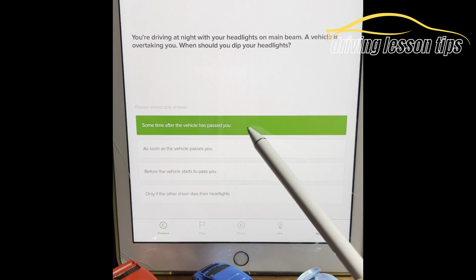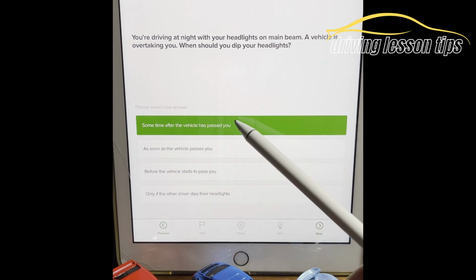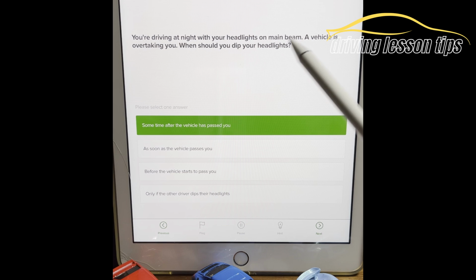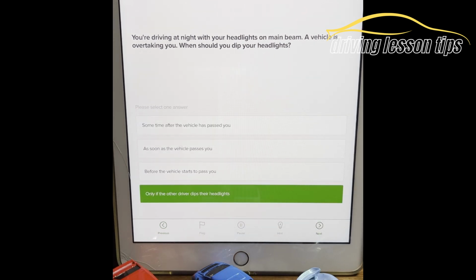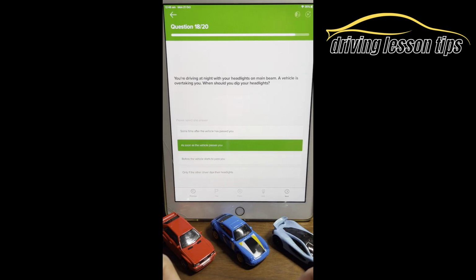Well, if that's the case, you're going to blind the driver that's just passed you because you're leaving your main beam or your full beam still on. So you need to switch them off. Okay. Before the vehicle starts to pass you, that would also kind of make sense as well. That could be a good option. Only if the other driver dips the headlights. Well, no, that's just not safe. As soon as the vehicle passes you is the correct answer.